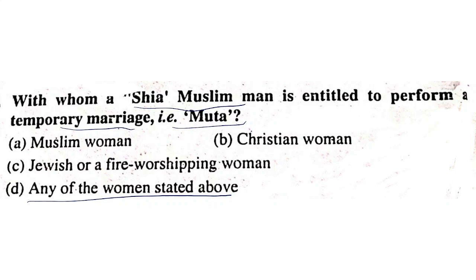So the Shia community and the Muslim may perform this temporary marriage, that is muta, with any of the women, either she is Muslim, Christian, Jewish, or she is worshipping fire. Any of the women stated above is the correct answer. This muta marriage was earlier accepted in the Shia factions of Muslims. However, this is not relevant in India.